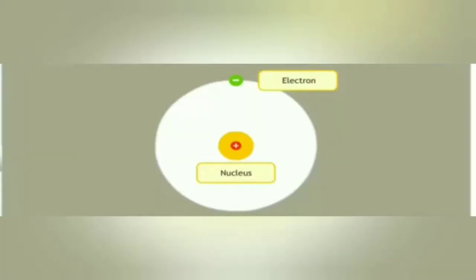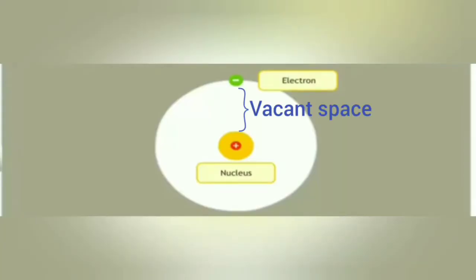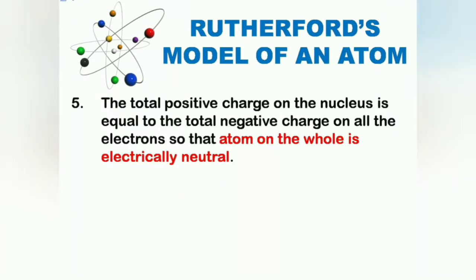The electrons are present at very large distances from the nucleus, and there is a large vacant space between nucleus and electrons. The total positive charge on nucleus is equal to the total negative charge on all the electrons, so that the atom on the whole is electrically neutral.